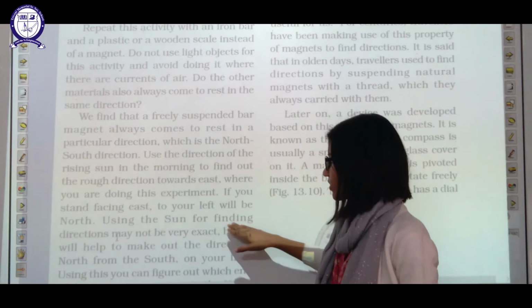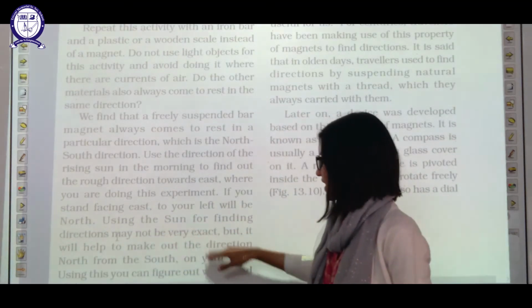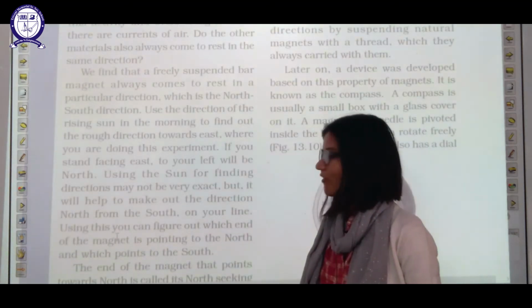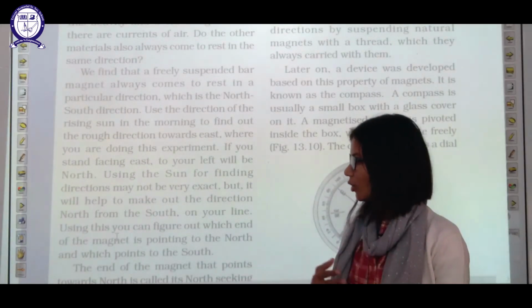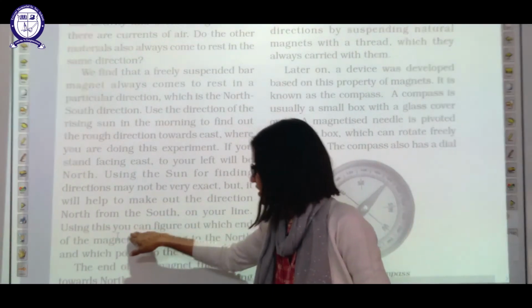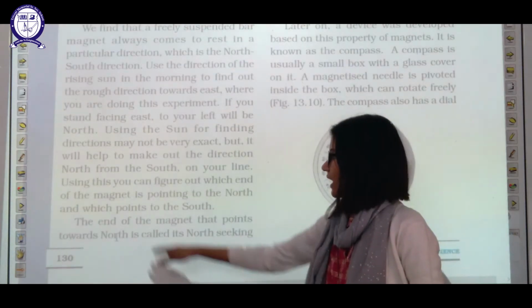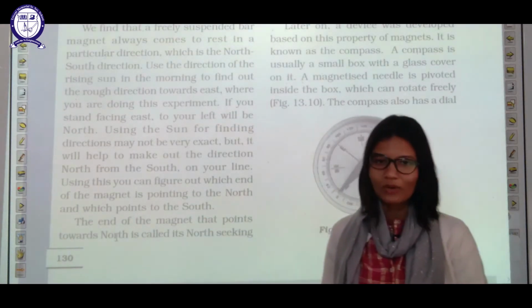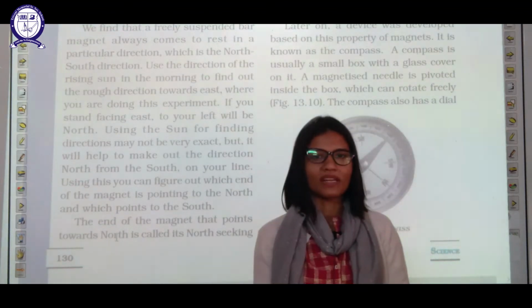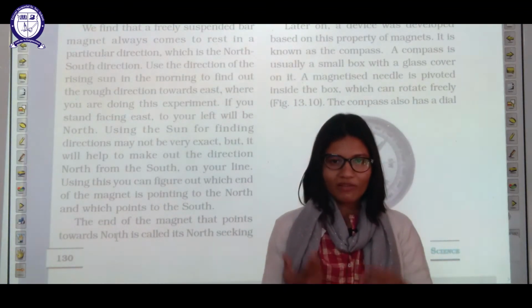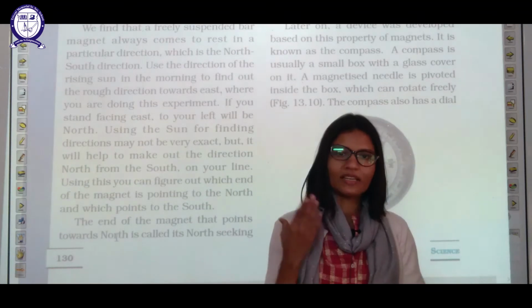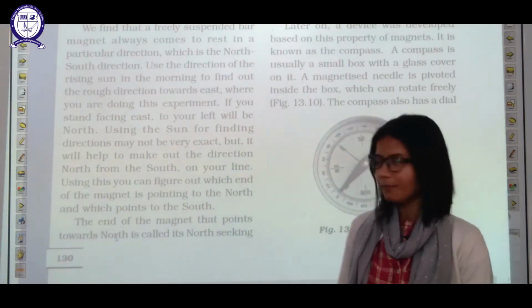Using the sun for finding direction may not be very exact, but it will give you a rough idea of south and north directions. Using this, you can figure out which end of the magnet is pointing to the north and which end is pointing to the south. Now you can freely suspend that magnet and observe whether it is always resting in the north direction or not.